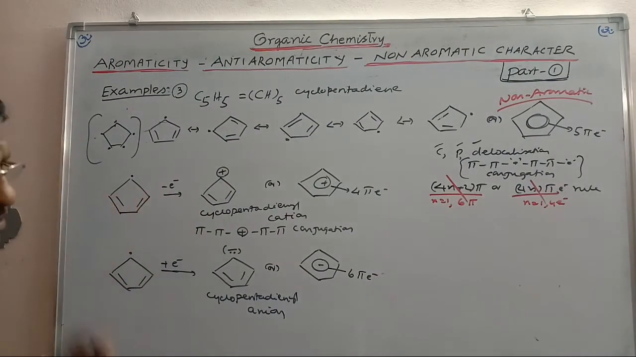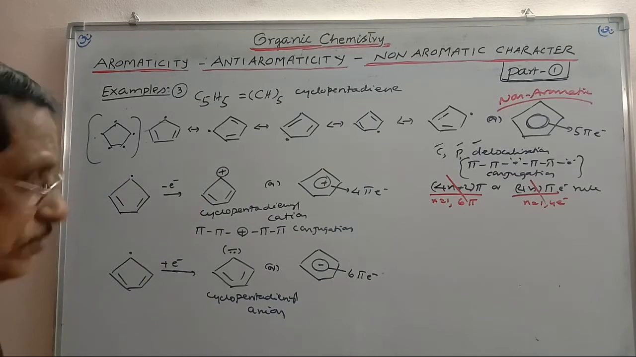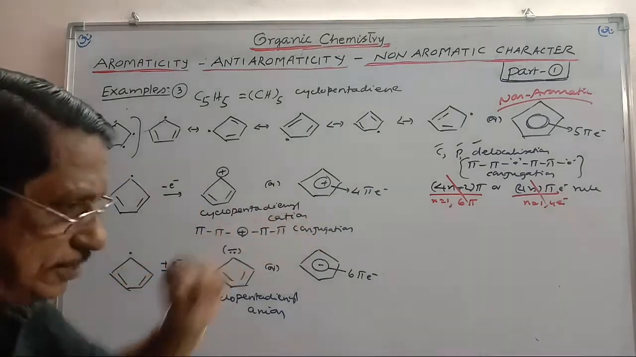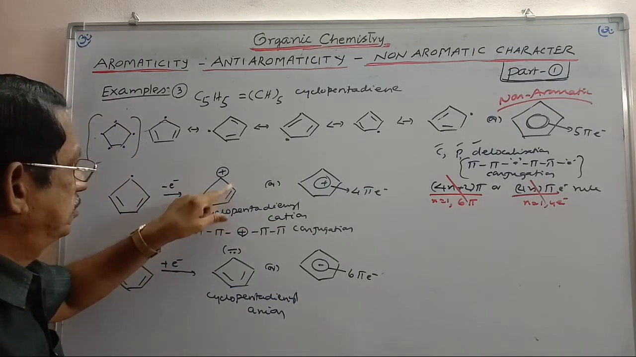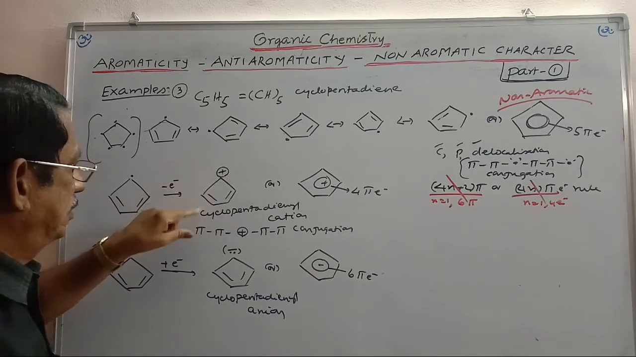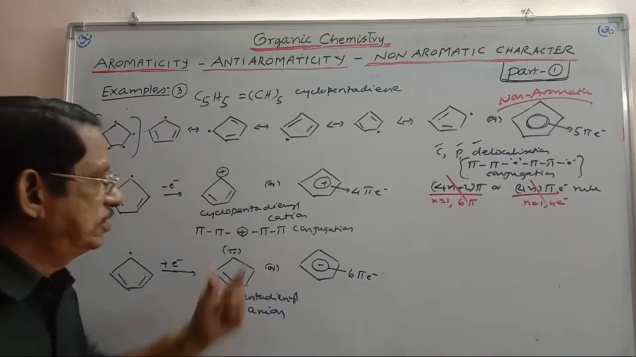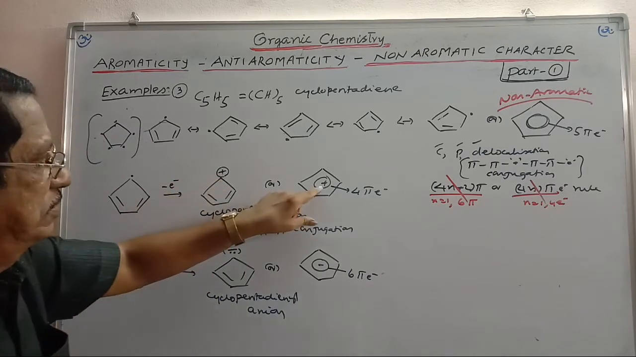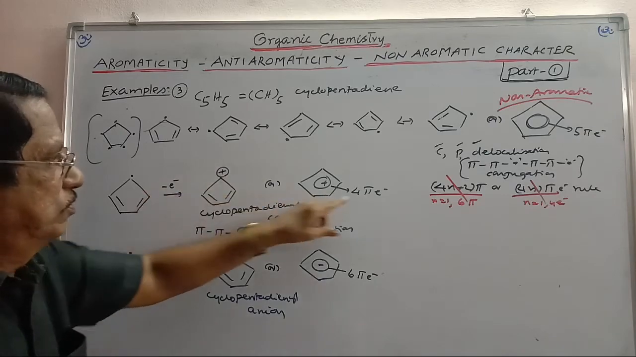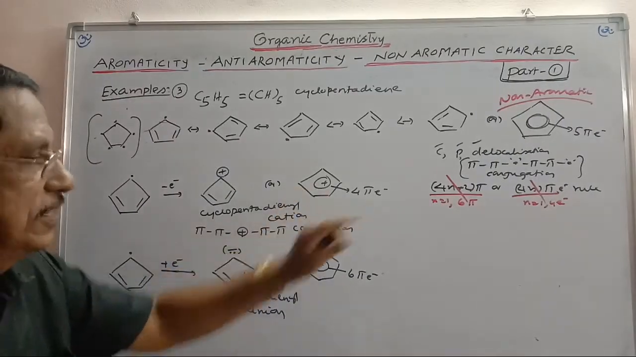Now let us consider cyclopentadiene. An electron is lost from one carbon. It is converted into a positive charge. This is what you call the cyclopentadienyl cation. In this case, pi bond, sigma, positive charge, sigma. Like this it is in conjugation. 2 pi's and 1 positive charge in conjugation. So there is conjugation. Hence there is delocalization. In this delocalization we are having 2 plus 2 plus 0, 4 pi electrons. This is what we call the cyclopentadienyl cation.